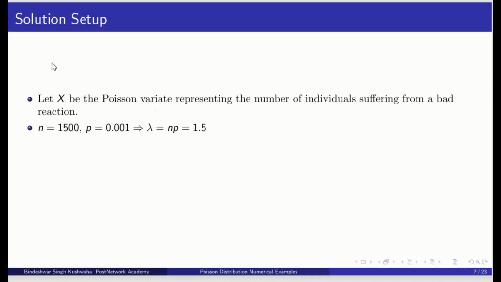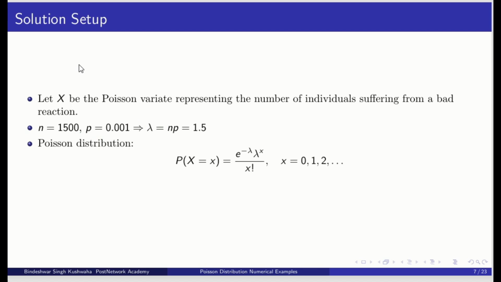There were two questions, but before that, here n is 1500 and p is 0.001, and we know that lambda is equal to np, where p is very small and the value of n is very high. So that means a little bit of the concept of binomial distribution here. So we will have lambda equal to 1.5, and we will use this value to solve the problem.